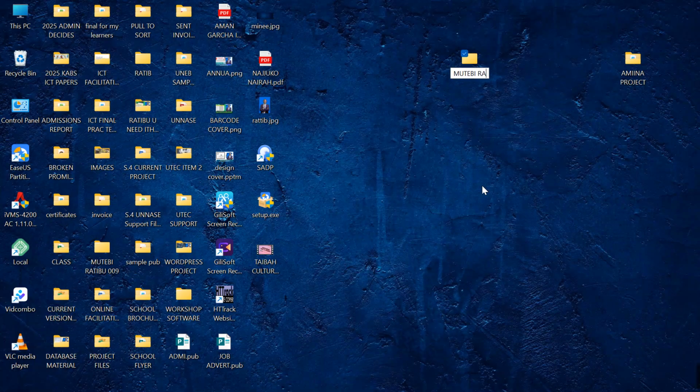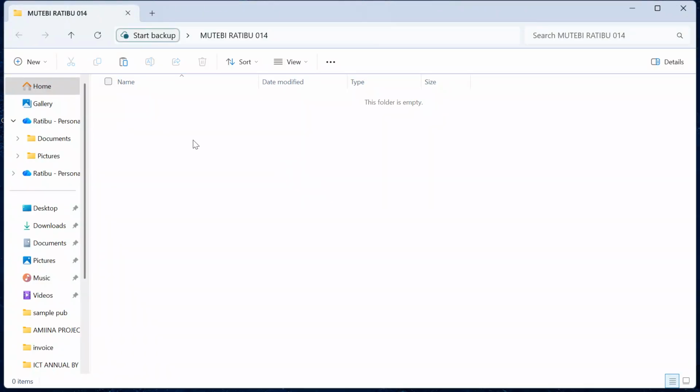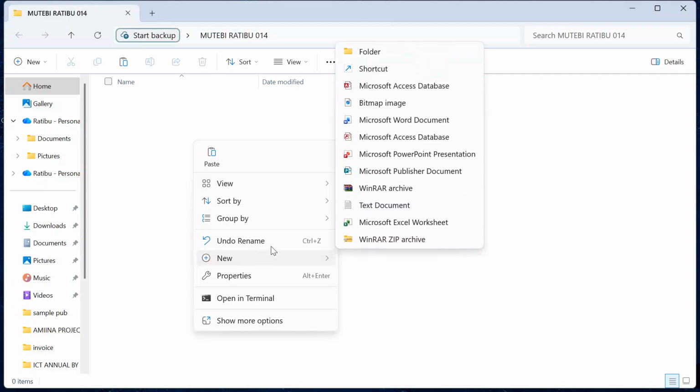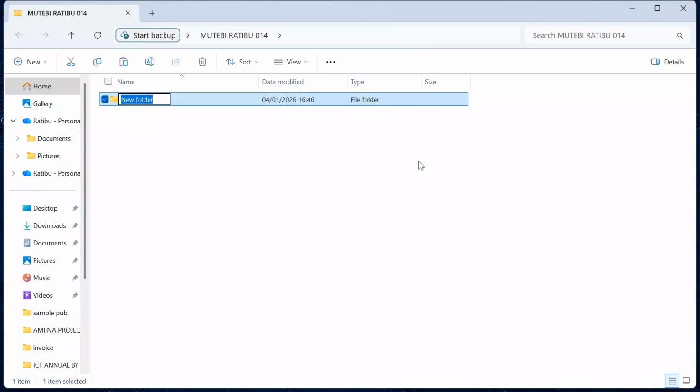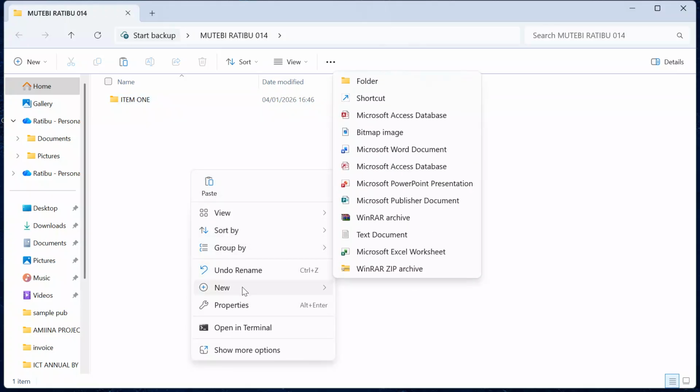My name is Mutebi Ratib, 00, let me say 014. That is my number in this item. So now I will come in this folder, right click in space, go to the option New, and then say Folder. For students doing the new curriculum ICT Paper 2, O level, they should create two subfolders. The first subfolder is for item 1, and the second subfolder is for item 2.